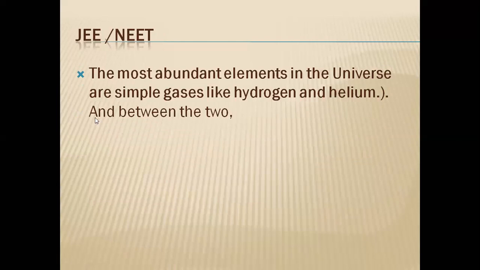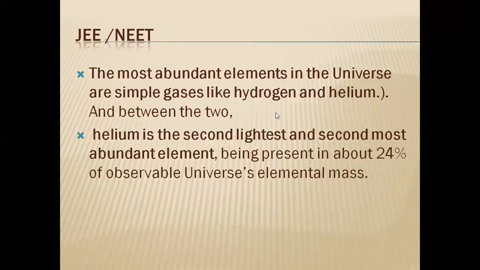See, this is again important. The most abundant elements in the universe are hydrogen and helium. And remember, hydrogen is the lightest element, whereas helium is the second lightest element as well as the second most abundant element in the universe. I'm saying with respect to the universe, not for the earth.